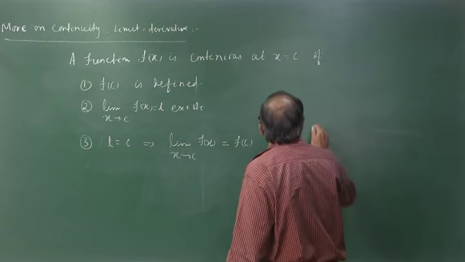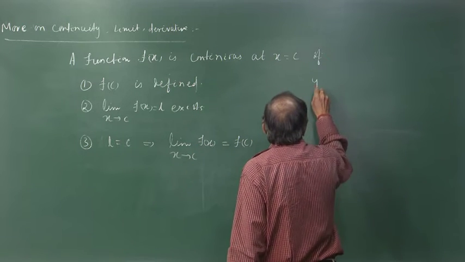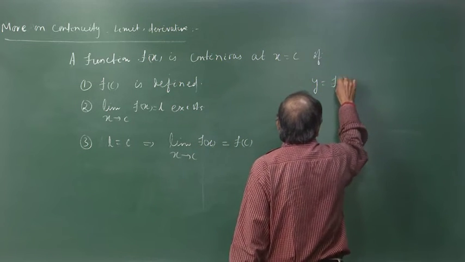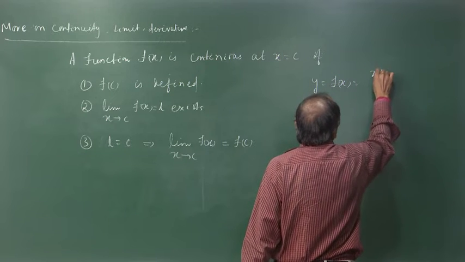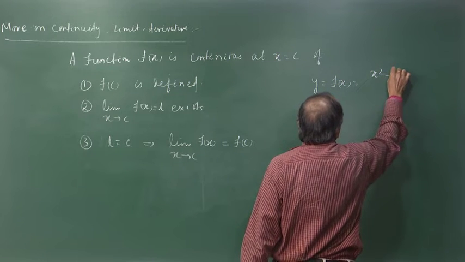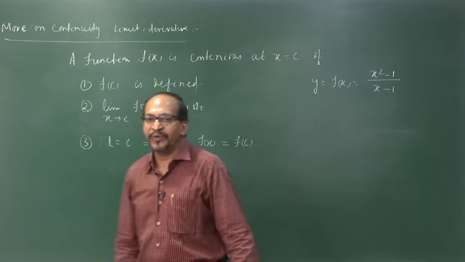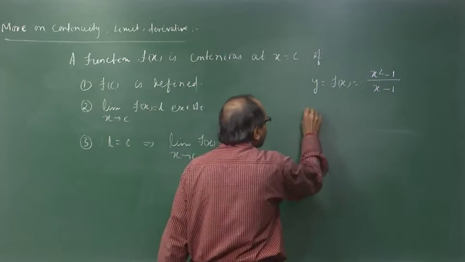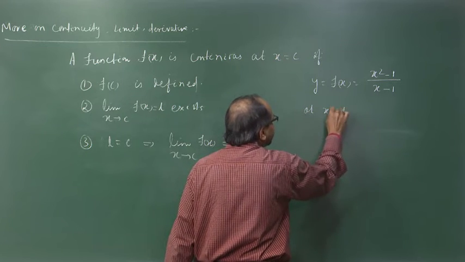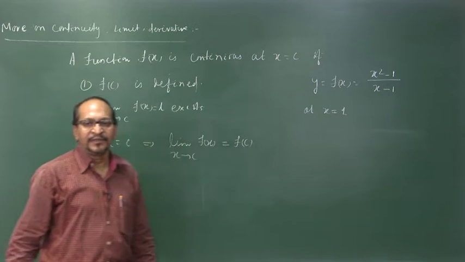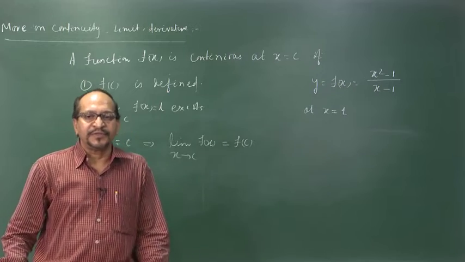Suppose let us take an example, y is equal to f of x is equal to x square minus 1 by x minus 1, and we want to check the continuity at x is equal to 1. First let us see the limiting value of this function.